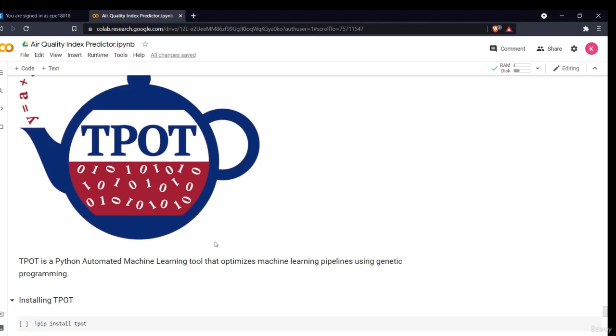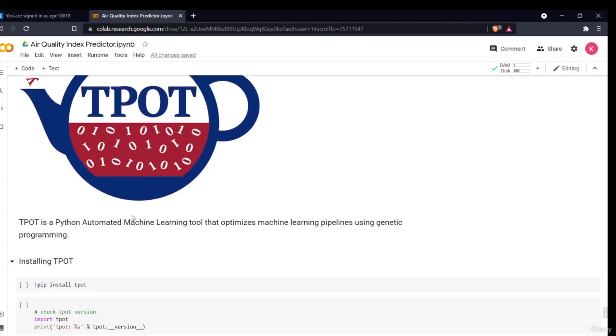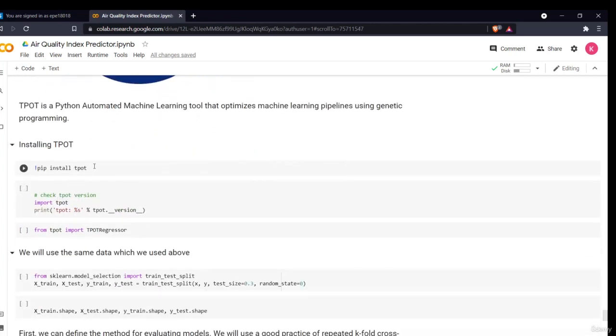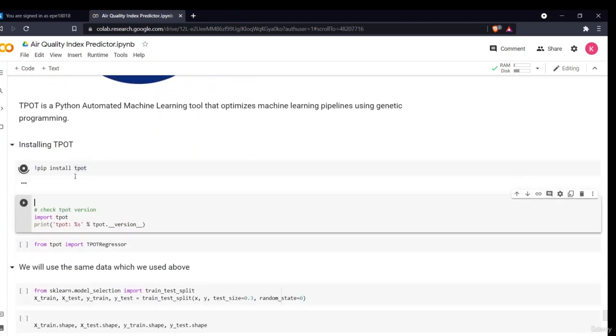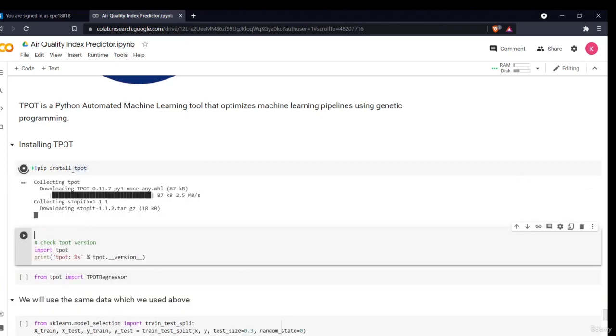Genetic programming basically works the same way a human brain does. It works on the basis of that. So TPOT uses the genetic programming concept. The first thing we have to do is install TPOT. You can simply install TPOT by writing pip install tpot.